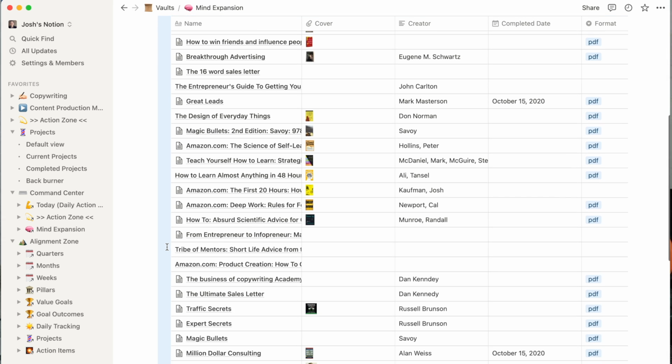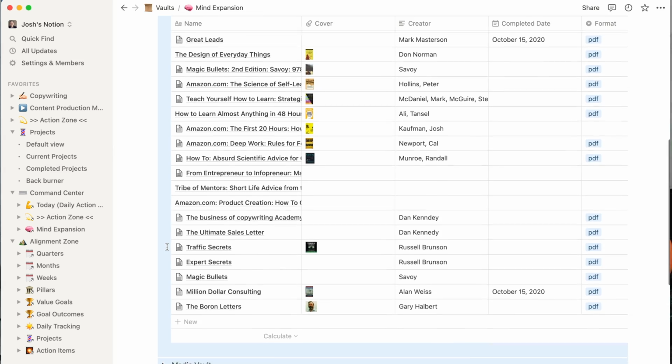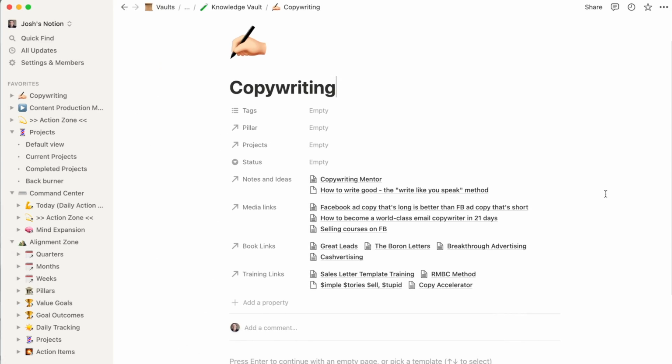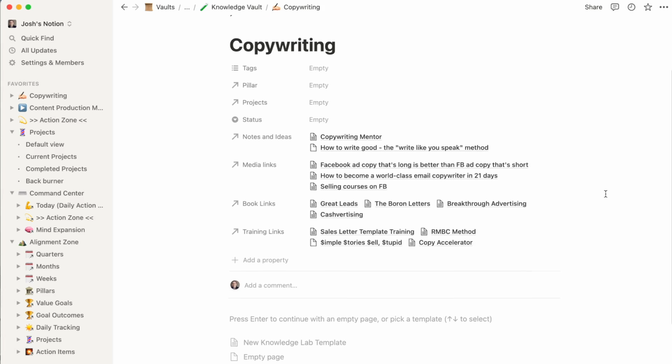So for example, if I want to learn about marketing, I'll go read a blog post about marketing, I'll go listen to a podcast about marketing, or I might read a book about marketing, and I take notes and tag all those notes under marketing. Later on, I can come in and look at my marketing pillar, and I can find all the notes of all the different pieces of media that I've consumed about marketing. So I have a whole database of marketing knowledge that I've accumulated. And the best part is I don't have to worry about forgetting any of this stuff or wondering where this is on Google Docs or whatever, because everything is tagged for the specific pillars. All of my pillars have different notes for each of the media that I've consumed.